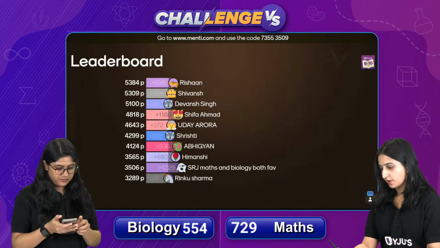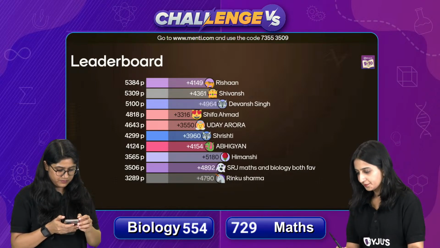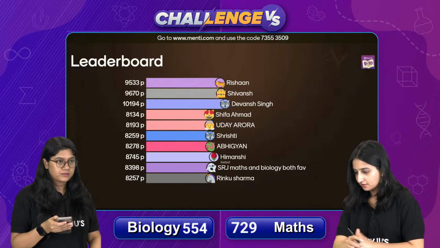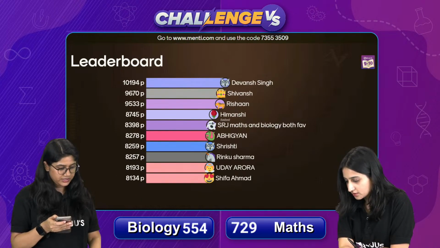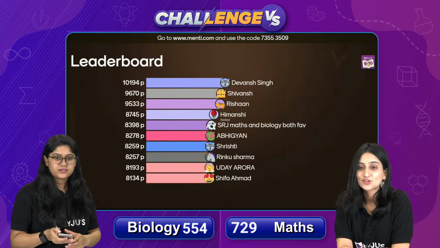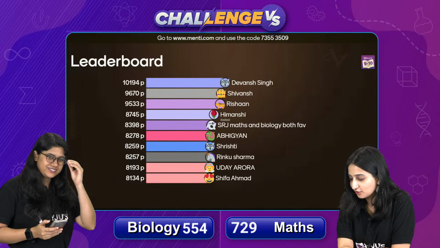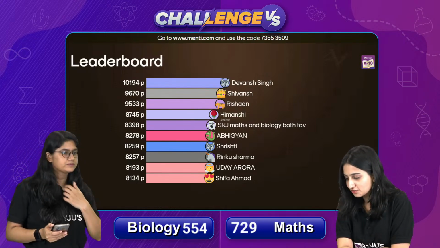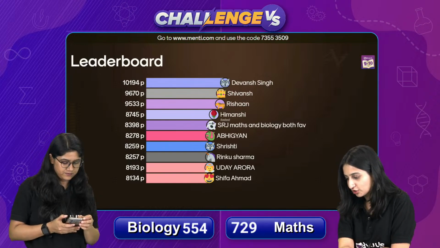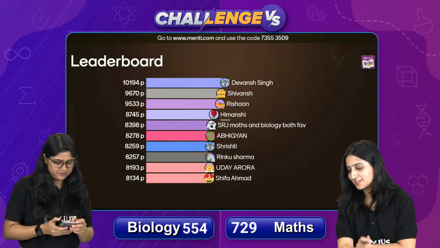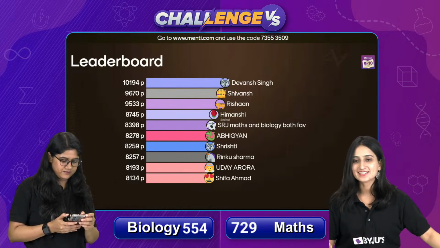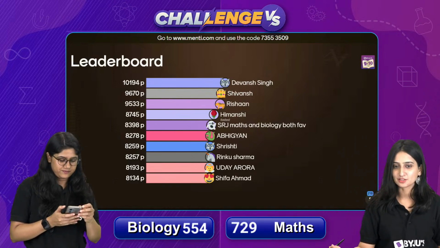Okay, so here we have the leaderboard. Alright, so 130. This time Himanshi has given the fastest answer and Divansh Singh is on the top. Well done. On second position we have Shivansh, Rishan, Himanshi, SRJ, Maths and Biology both favorite. Then Abhigyan, Srishti, Rinku Sharma, Uday Arora and Shifa Ahmad. Well done guys. So ये है हमारे top 10 students.